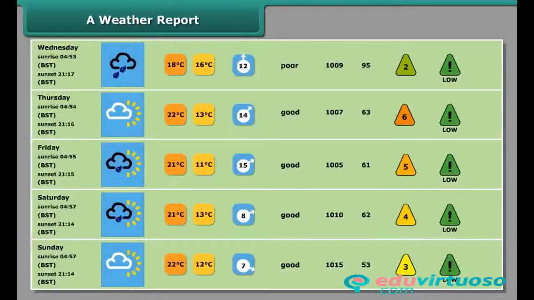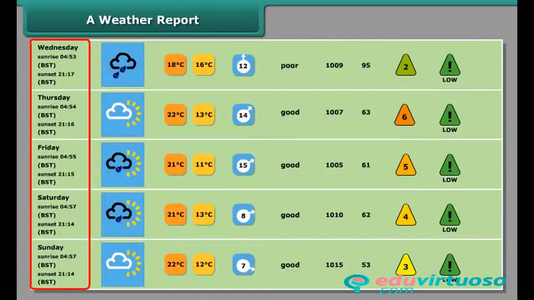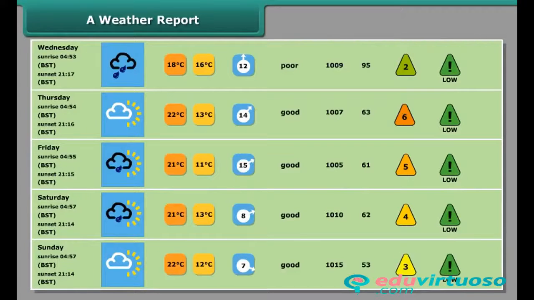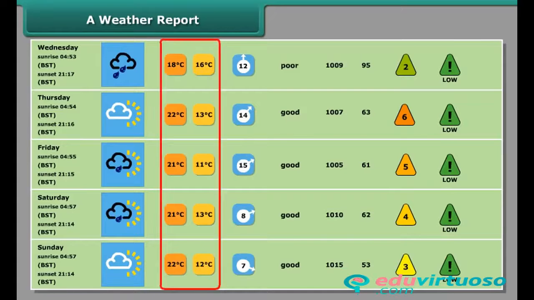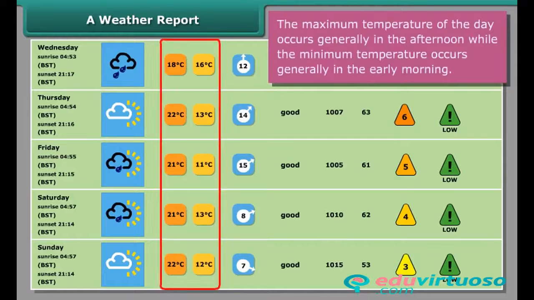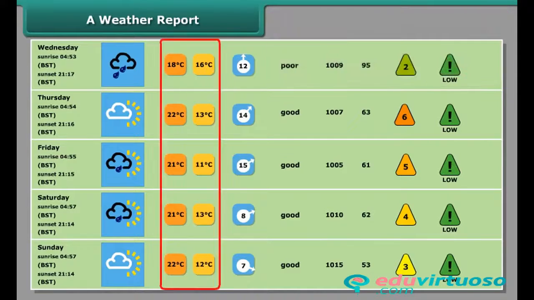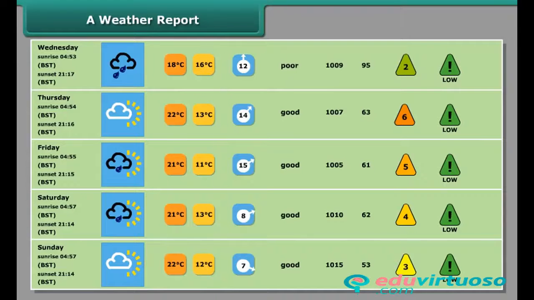Here is a weather report for you. As you can see from the report, the date, month and days are given in the first row of the table. In the second row, the weather of the respective day is shown. In the third row, the minimum and maximum temperatures of the day are shown. These minimum and maximum temperatures are recorded by special thermometers called maximum and minimum thermometers.